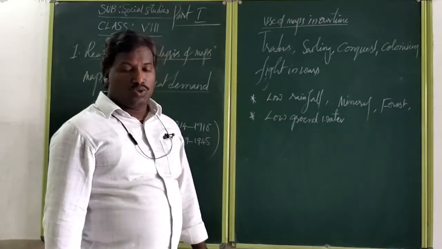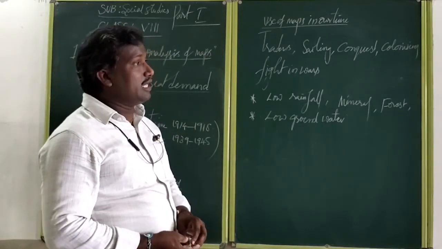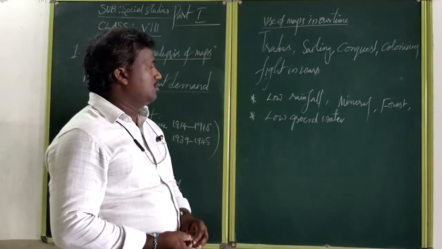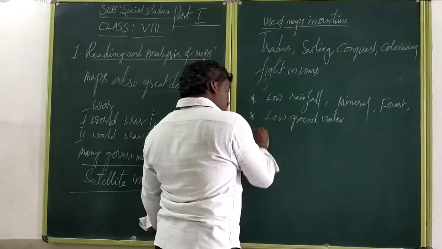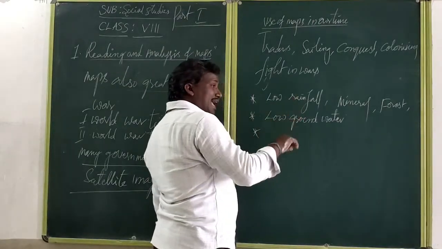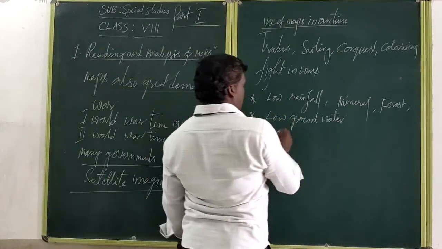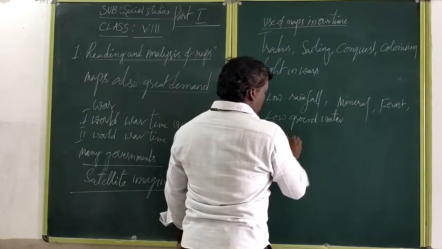We can plan agricultural development. At present also we are sending water from tanks to the cultivated area. That is the purpose of agricultural development.